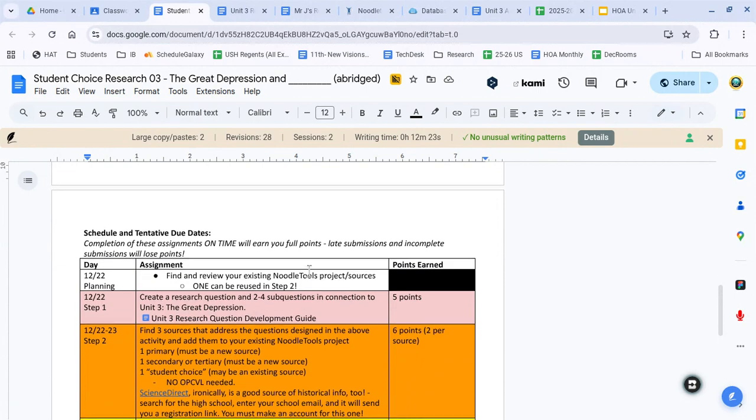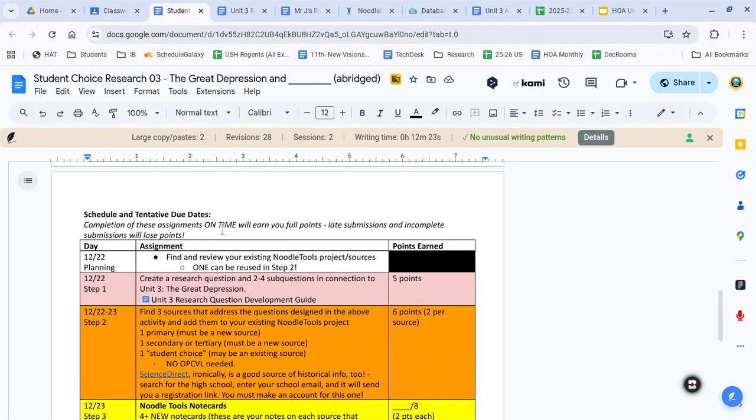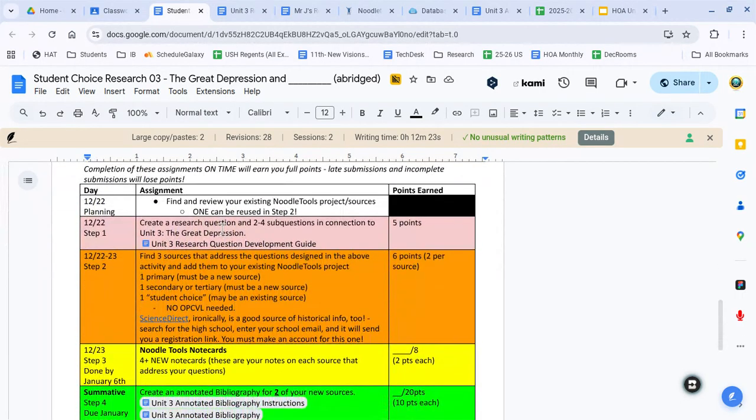The real key here is, and I'm going to make a short video on this at the end actually for this planning section, you are going to be asked to do a few different things. You're going to be using the same NoodleTools project from before and creating a research question. We're going to be grading the research question because there are questions that are good and there are questions that are low level. There are questions that are unanswerable, and you need to find something in the middle. You need to find something that will develop your understanding and that will lead to thoughtful inquiry, but at the same time, a question that can be answered. A question that is something that you can find historical perspectives on and resources on.